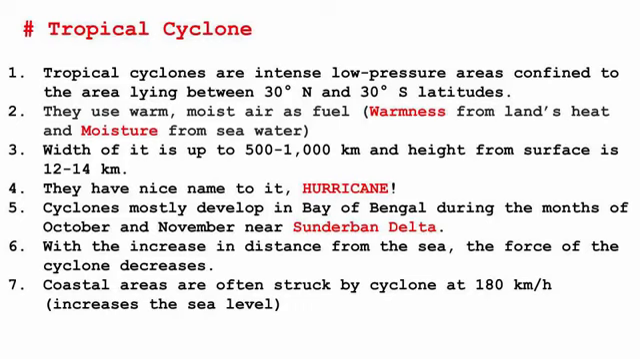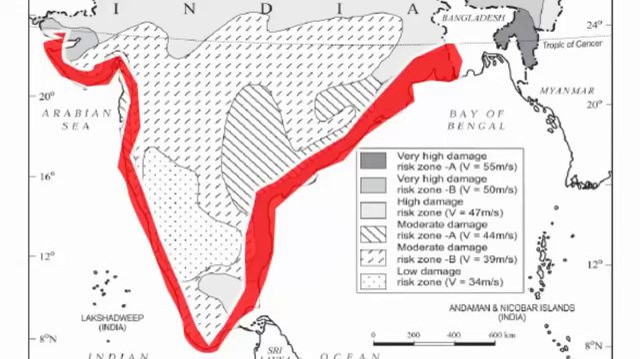Coastal areas are often struck by cyclones at a speed of 180 km per hour. Just imagine how fast it is and what it can cause. It can naturally increase the sea level. The sea level is going to be pushed towards the coastal areas, causing tsunamis or floods. So just have a look at the coastal area on the map of India, and especially the Sundarban Delta.